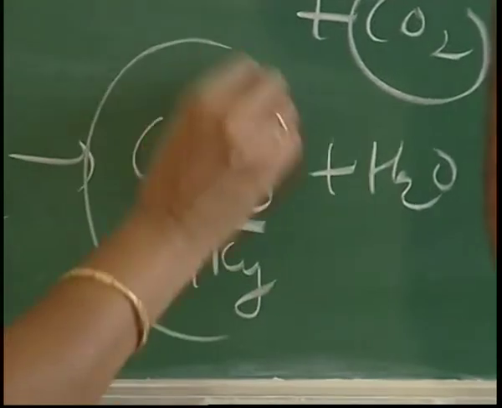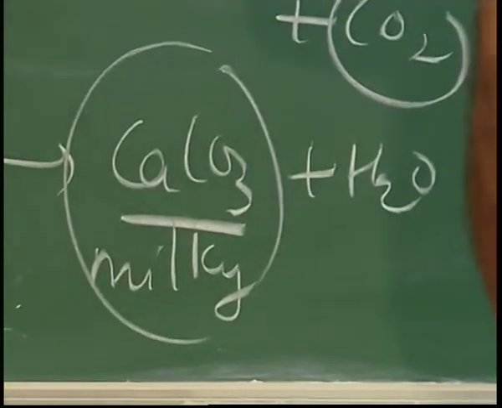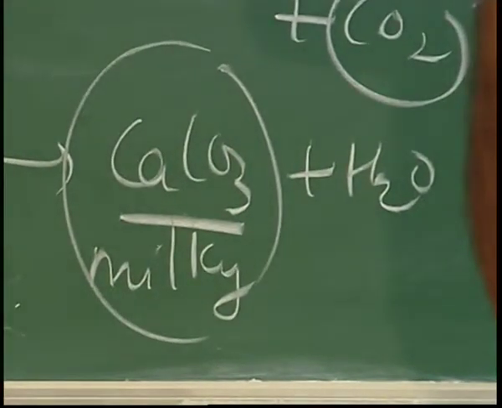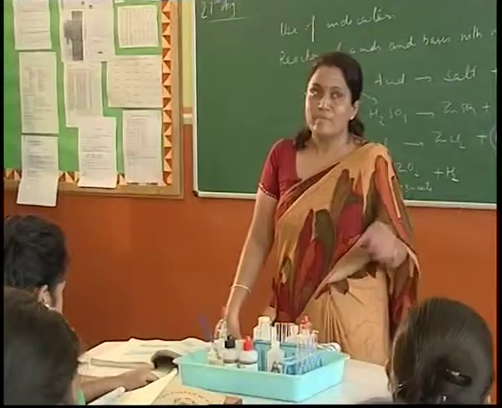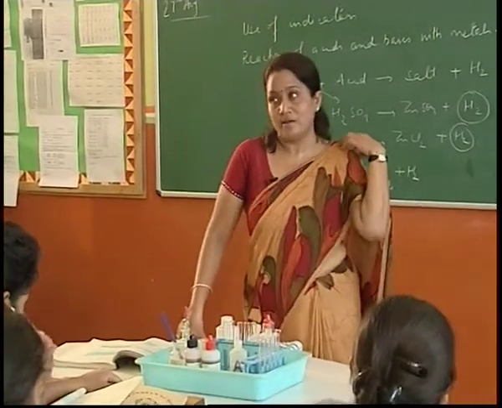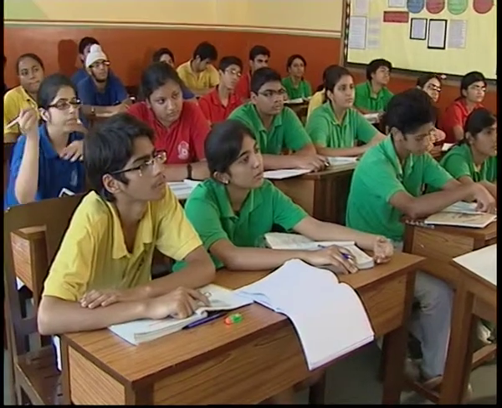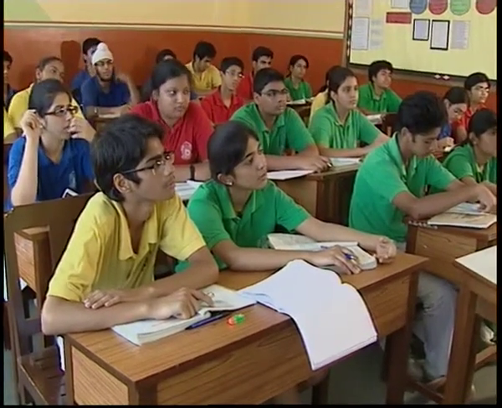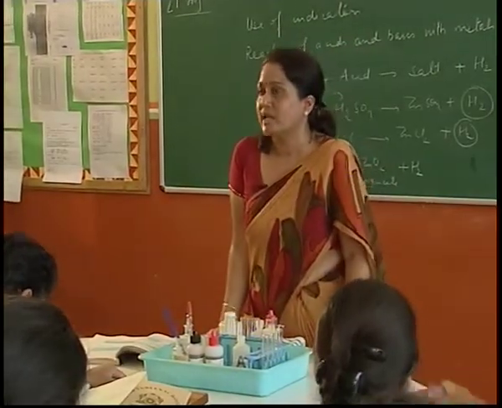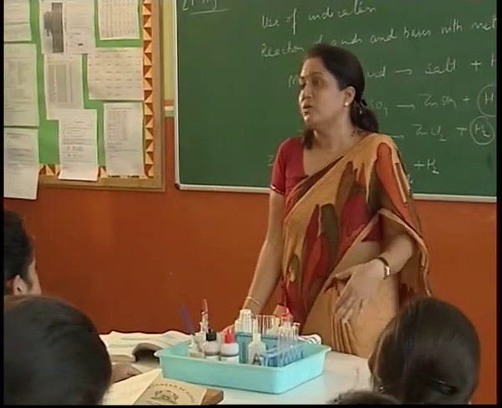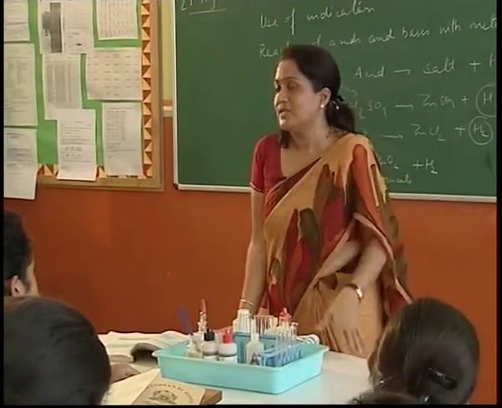The reason for this milkiness is the formation of calcium carbonate. Initially it forms calcium carbonate, but as you keep on passing more gas, it forms calcium hydrogen carbonate, which is soluble. So that milkiness now disappears.